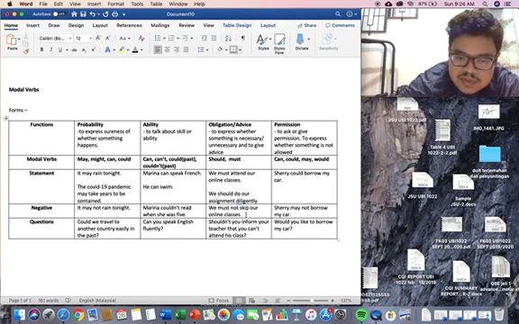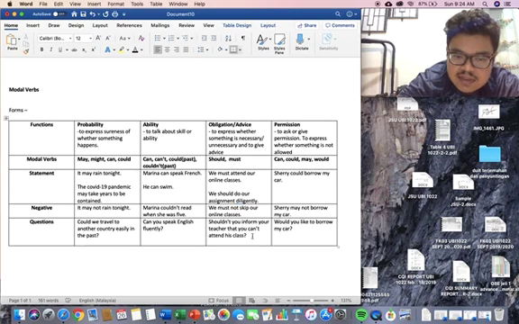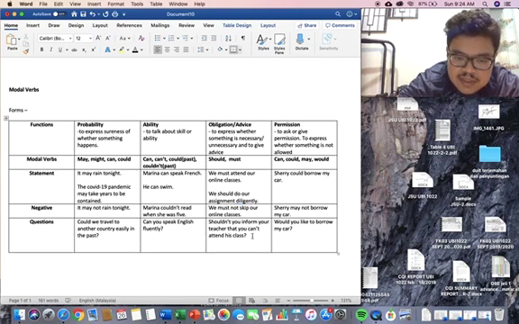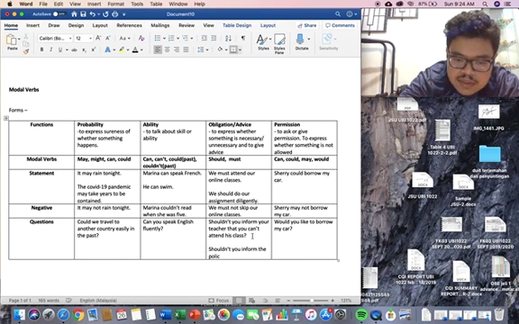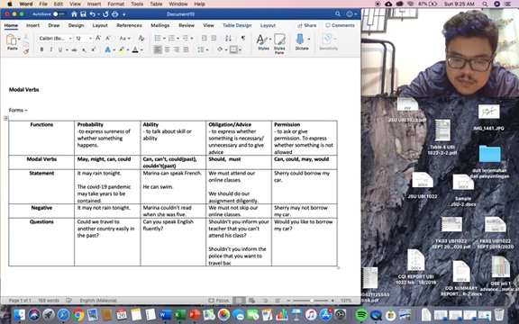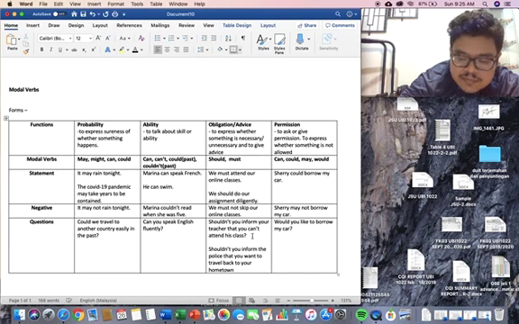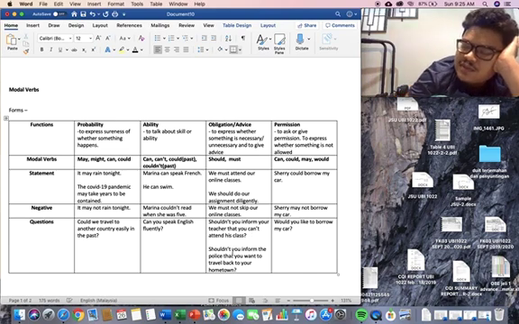Question: shouldn't you inform your teacher that you can't attend his class? Right? What more for obligation or advice? Shouldn't you inform the police that you want to travel back to your hometown? Right, so due to the lockdown, we have to inform the police.